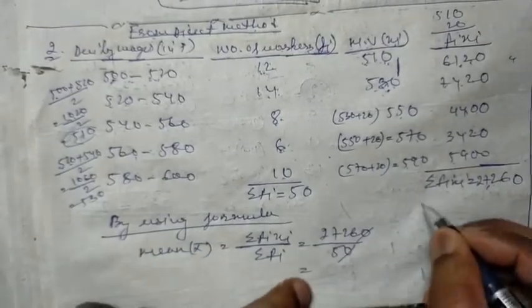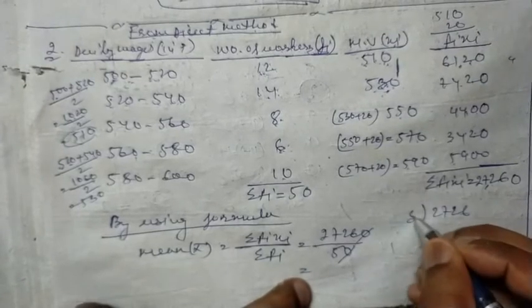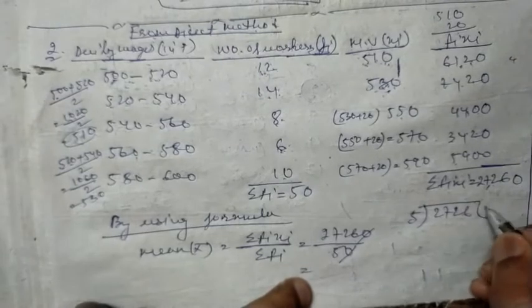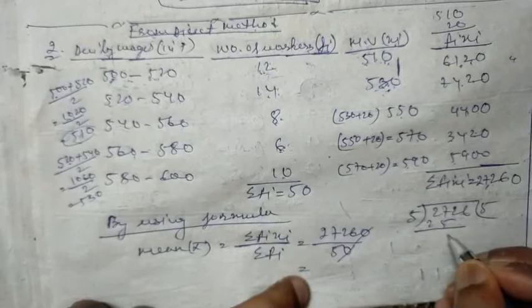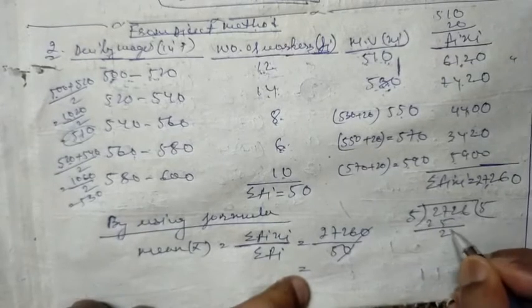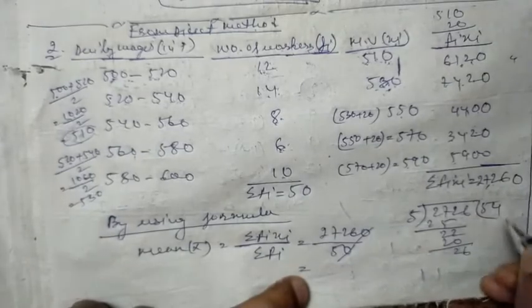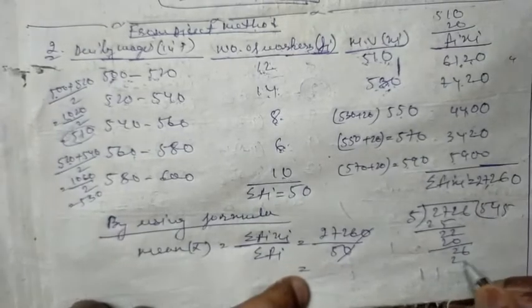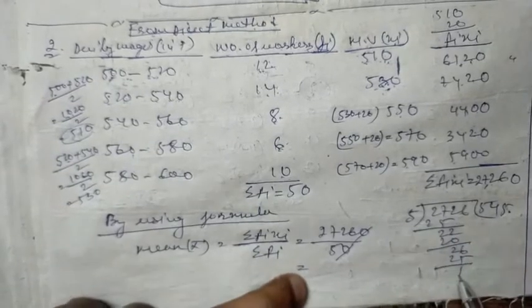Now we have to divide 2726 divided by 5. 5 fives are 25, 2 will come over here. 5 fours are 20, 5 fives are 25, remainder 1. Now we have to put a decimal because 5 cannot divide 1.